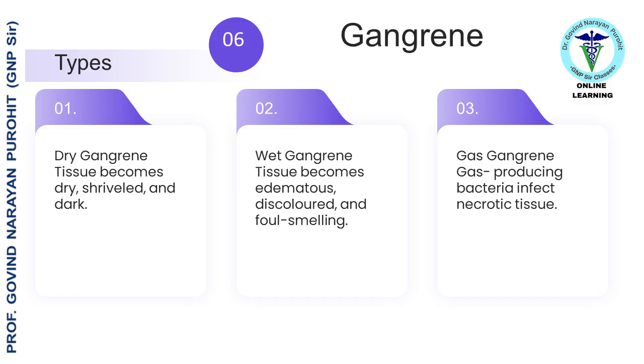Now we consider the term gangrene. Gangrene is a serious condition where a part of the body's tissue dies. It's typically caused by a severe lack of blood supply to the affected area, often due to injury, infection, or underlying health conditions like diabetes. It is of the following types: dry gangrene, tissue becomes dry, shriveled, and dark, e.g., extremities with poor blood supply. Wet gangrene, tissue becomes edematous, discolored, and foul-smelling, e.g., internal organs with bacterial infection. Gas gangrene, gas-producing bacteria infect necrotic tissue, e.g., clostridial infections.